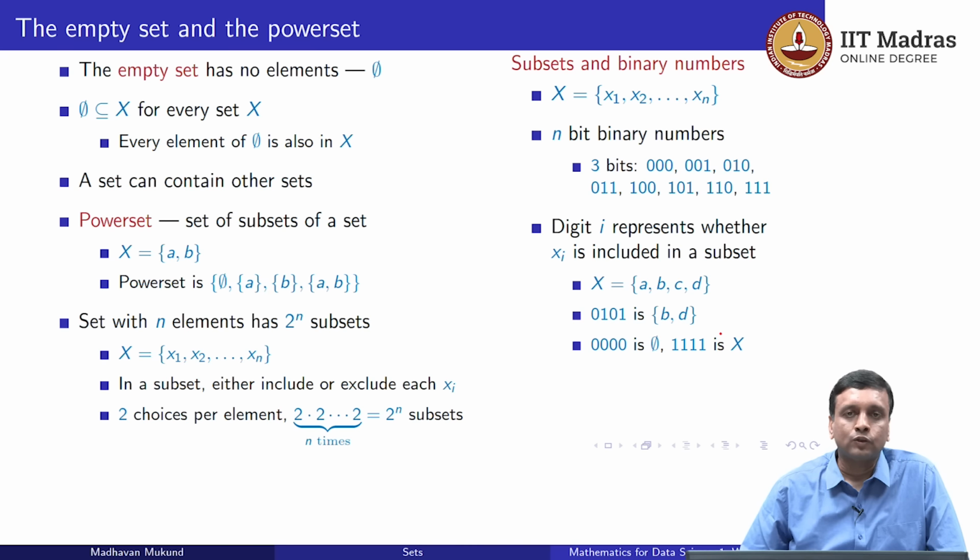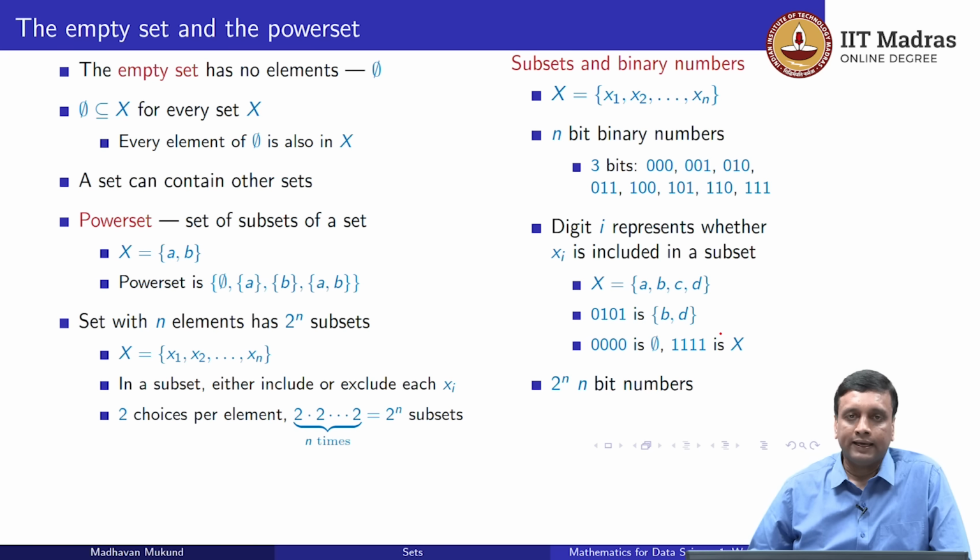So remember that these are the two extreme subsets, the empty set and the set itself, and all the other ones come in between. So from this we can see that every n-bit number represents one sequence of choices. So this gives us 2 to the n choices because there are precisely 2 to the n n-bit numbers. So hopefully with this you are now clear about the fact that any finite set with n elements has exactly 2 to the n subsets.